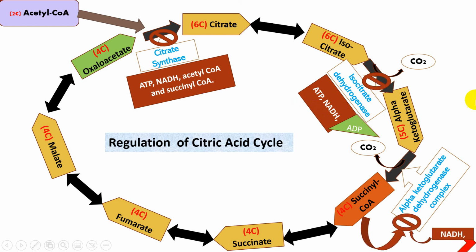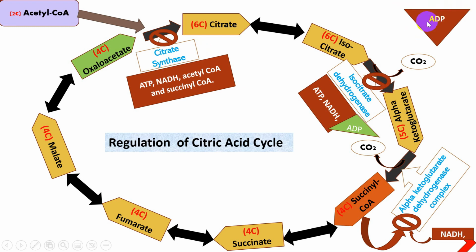And third, a high level of NADH will also have an inhibitory effect on alpha ketoglutarate dehydrogenase, and the succinyl-CoA, which is the product of alpha ketoglutarate with the help of alpha ketoglutarate dehydrogenase, will have a product inhibitory effect on it. So a high amount of succinyl-CoA will have an inhibitory effect on the alpha ketoglutarate dehydrogenase complex, as well as an inhibitory effect on citrate synthase.